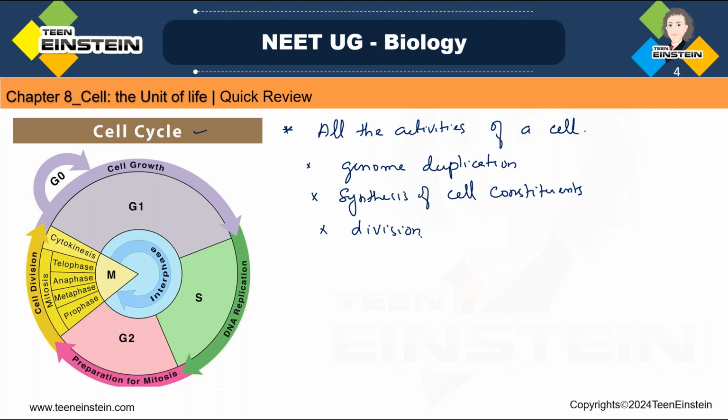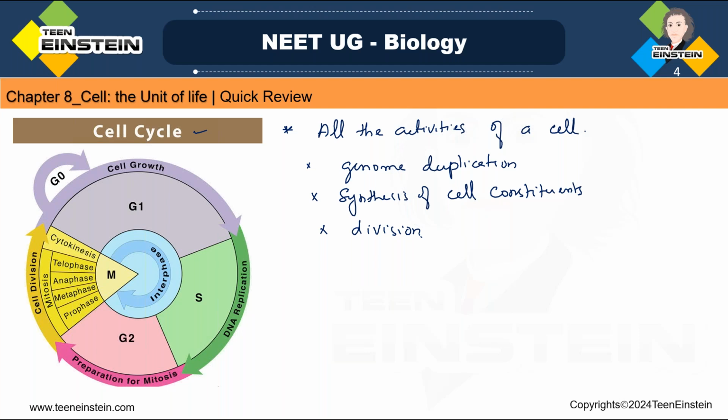When a cell is forming a daughter cell, the genome should be there in that newly formed cell, and then all the other cell organelles. So the cell needs to synthesize everything first. First the genome should get duplicated, then all the other cell components should be synthesized, another copy. After all these processes only, it will move to the divisional stage. It's like a story, slowly it grows and moves to the other stage.